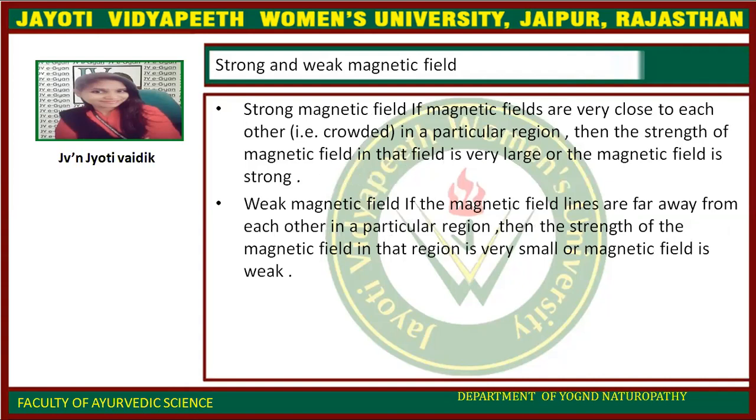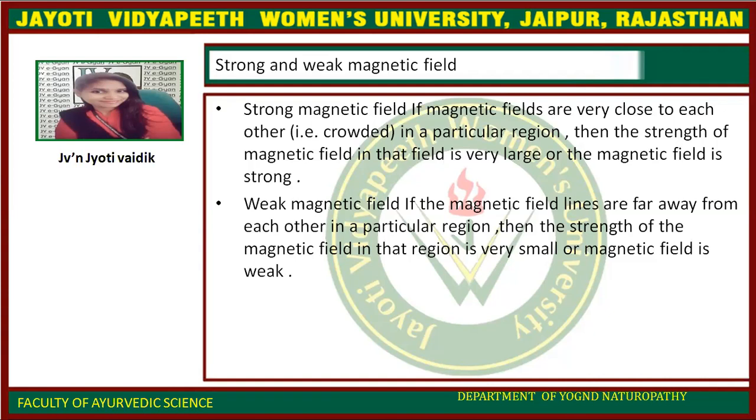Strong and weak magnetic field. There are two kinds of magnetic field, one is strong and second is weak. Strong magnetic field: if magnetic field lines are very close to each other in a particular region, then the strength of the magnetic field in that region is very large, or the magnetic field is strong.